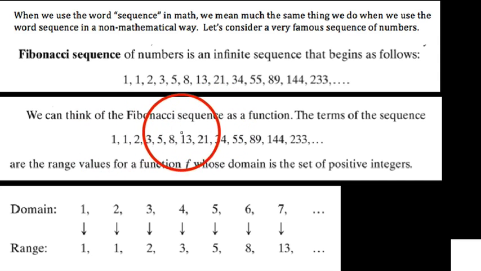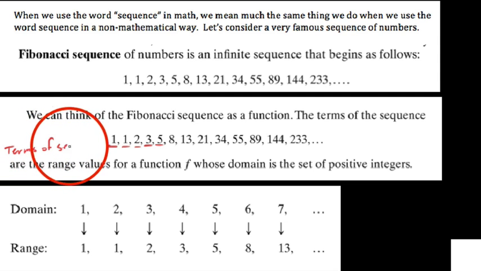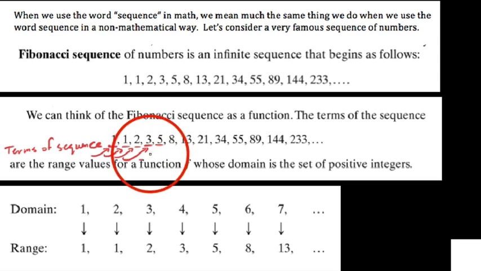We think of the Fibonacci sequence as a function, really, and we talk about the terms of the sequence. These individual things are referred to as the terms of the sequence, so we're going to make a little note here. These are the terms of the sequence, and they are just separated by commas. Each thing here is its own individual term. We refer to the one here as the first term, this other one as the second term, and so on and so forth.